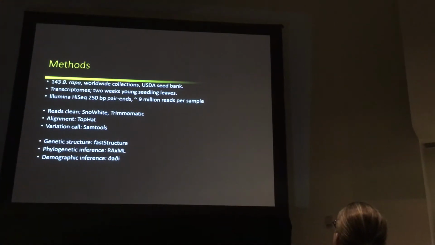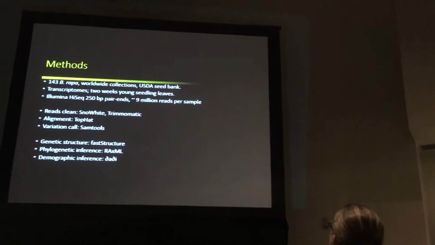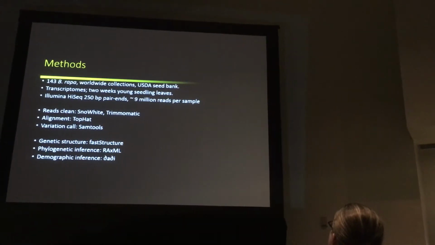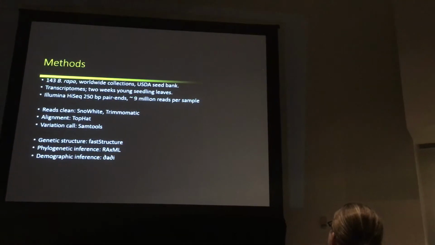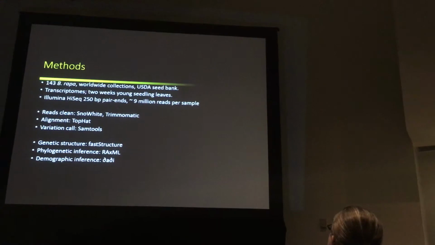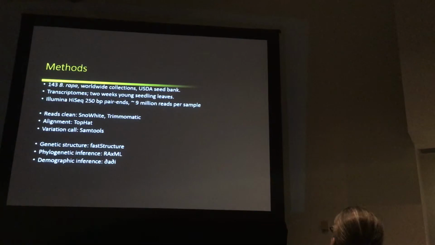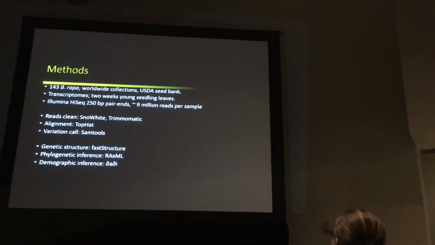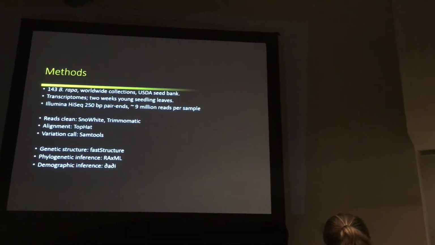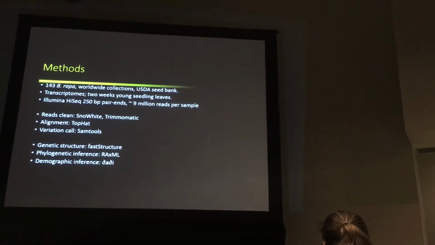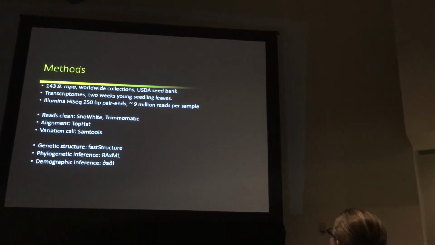So to address this question, we collected samples from worldwide, representing all different Brassica rapa cultivars, and we grew them in the greenhouse, extracted RNA from the leaf, collected the transcriptomics data, and sequenced them using NGS. Then we performed analysis using typical NGS pipelines, and several analyses that could help us address those questions, like genetic structure analysis, phylogenetic inference, and demographic inference analysis. Okay, so not too much on the method, let's look at the result.